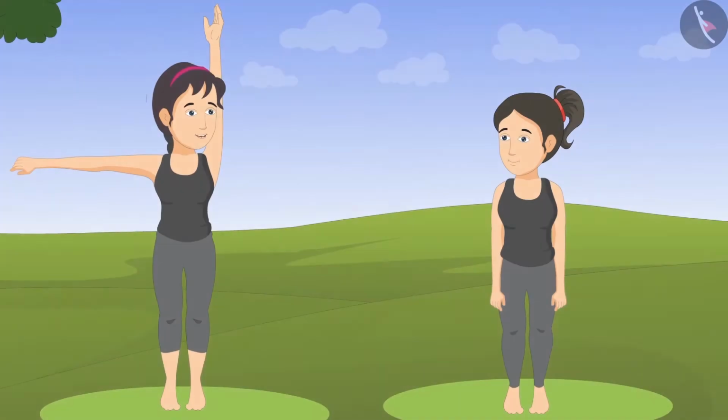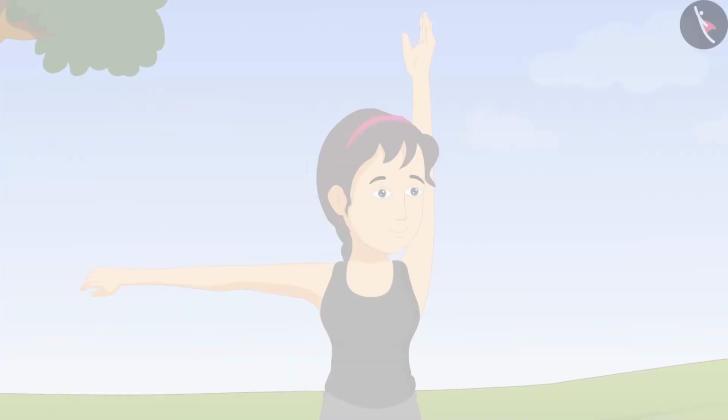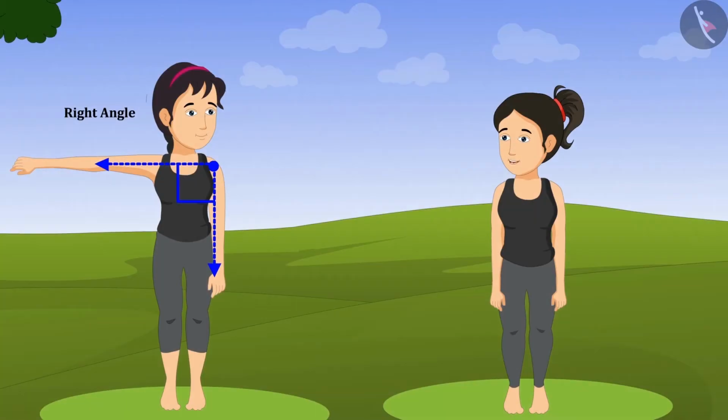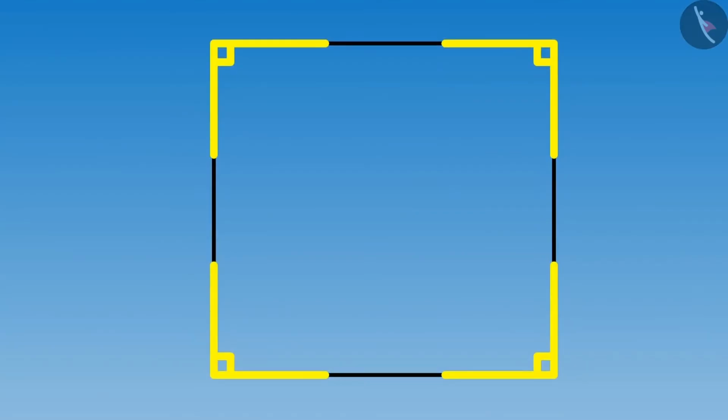Very good, Riva. So then tell me whether this is also a right angle? Yes, Riva, this is also a right angle. Here also a vertical line and a horizontal line are joined together. "Okay, this means angles can be formed in any direction?" Yes, Riva. "Didi, are there any other types of angles?"